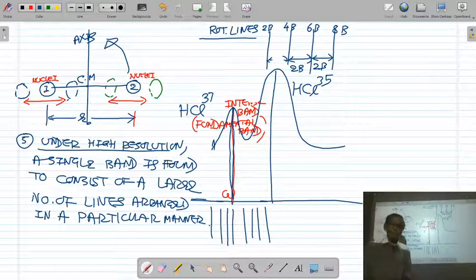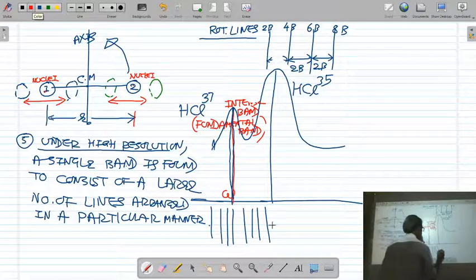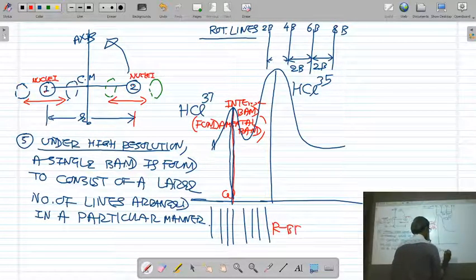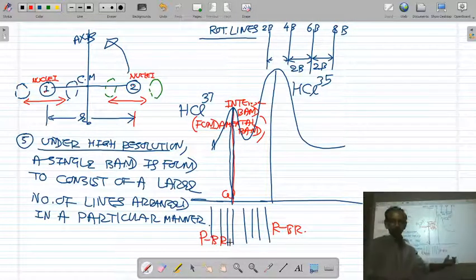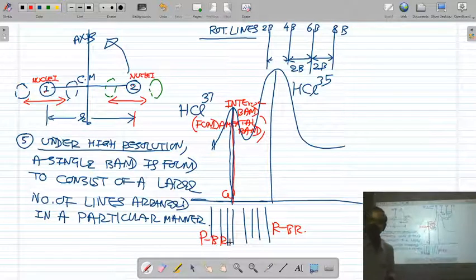Actually, we will study this later on. There are two branches. One branch is called the R branch. The other branch is called the P branch. So one set of lines forms the R branch, and the other set of lines forms the P branch. That we will study later on, not now.